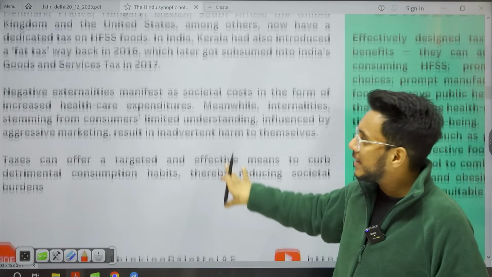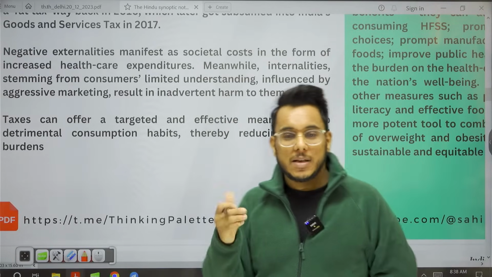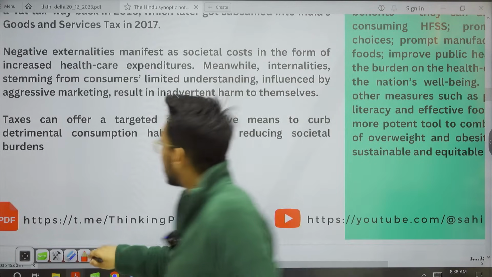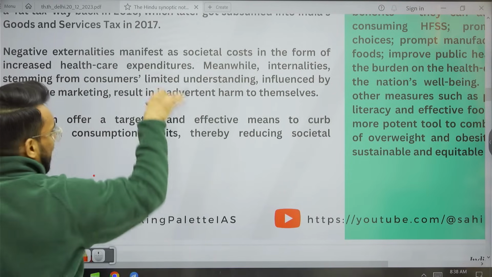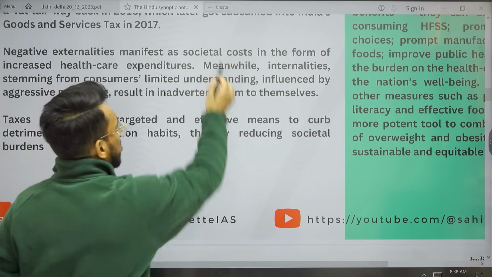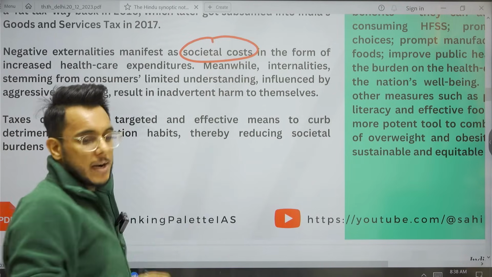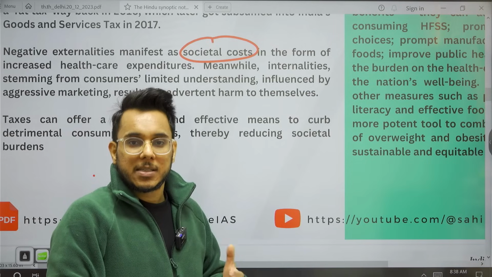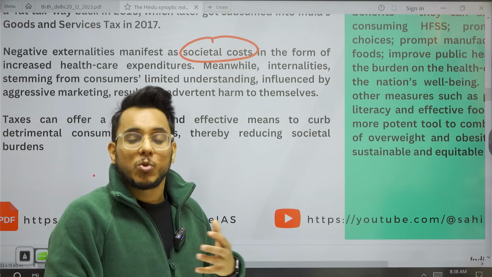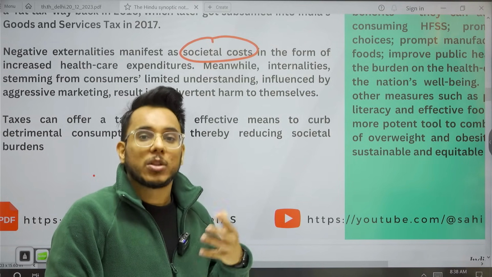Now it is being provided that when we talk about these food items, they have negative externalities. Number one, society will be burdened. How will society be burdened? When more people will be dealing with non-communicable diseases, the government has to spend a lot of money on healthcare.